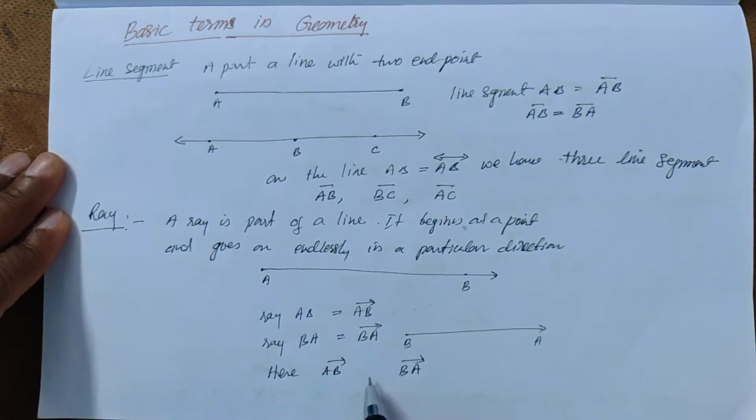Are they equal? No, they are not equal, because the starting point of ray AB is A and the starting point of BA is B. Here it moves towards B, here it moves towards A. Therefore these two rays are not the same.